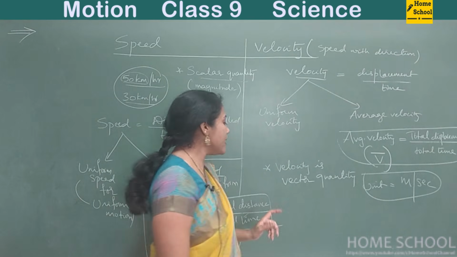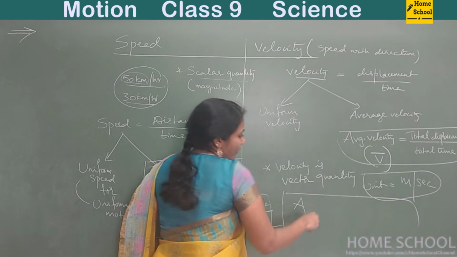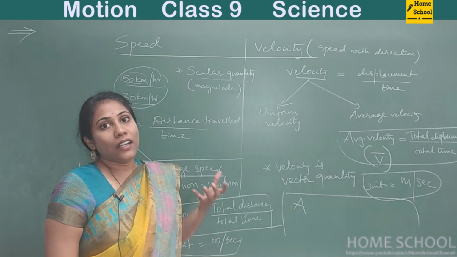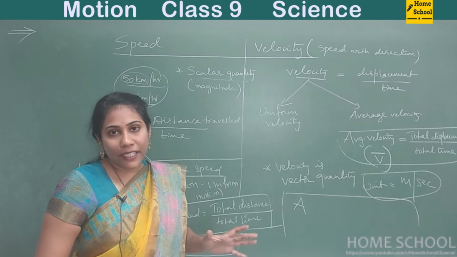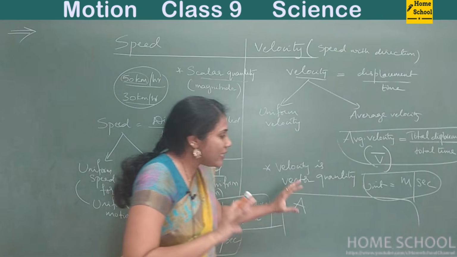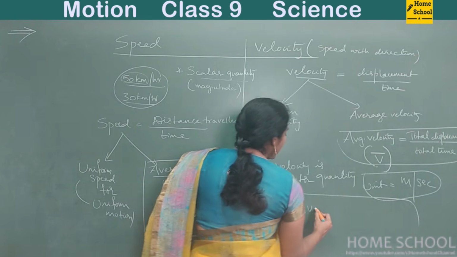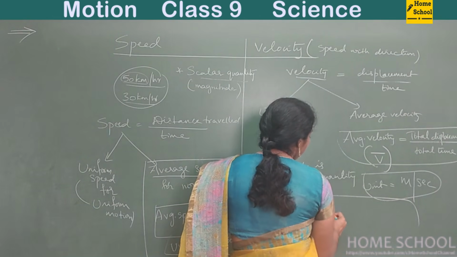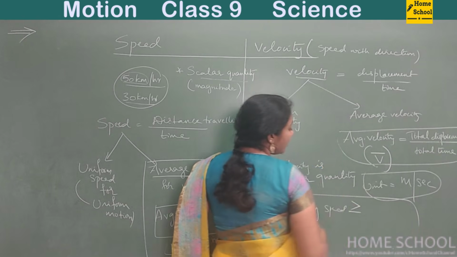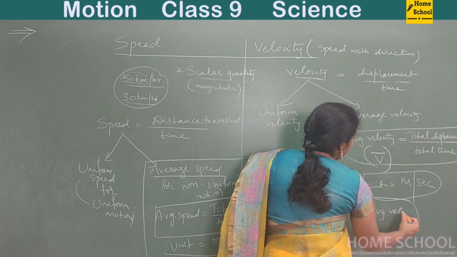Always remember average speed. This point is quite important for competitive exams, in case you are writing national level competitive exams, olympiads, etc. You will study about this in higher classes also, but try to remember: average speed can be equal to or always greater than average velocity.